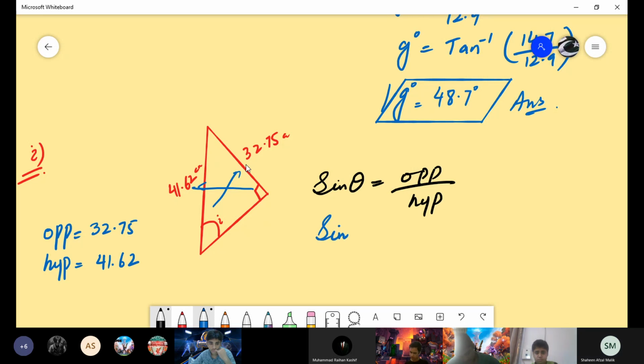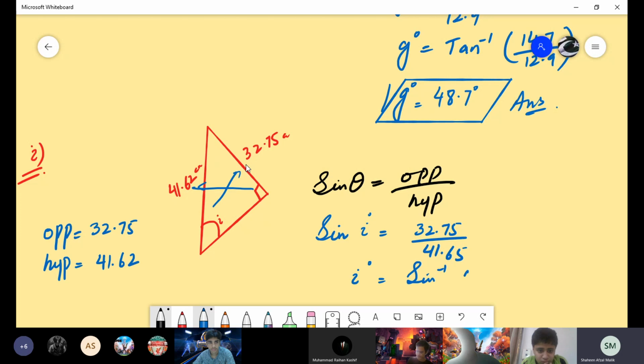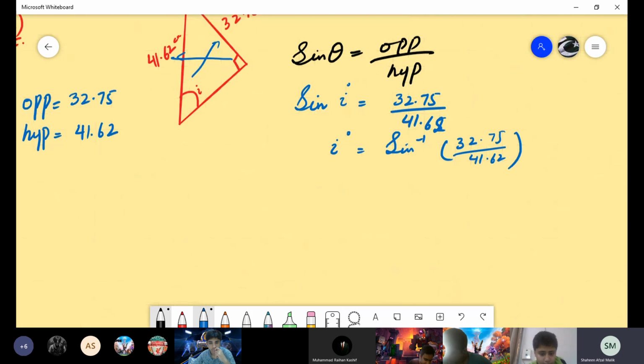Sine I is equal to 32.75 over 41.62, and when we want to find the value of this angle I, it will be sine inverse. Ma'am, 41.62. Okay, 32.75 over 41.62. Take the inverse of this value, and then you have to tell the answer.